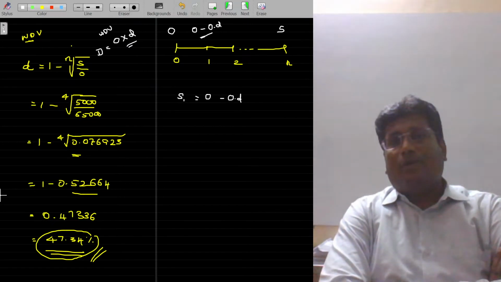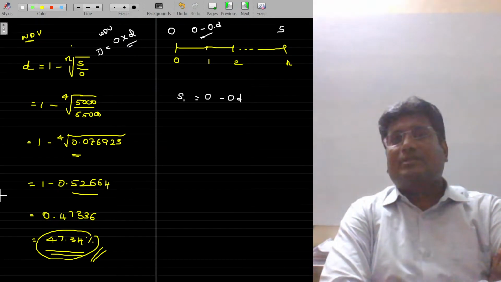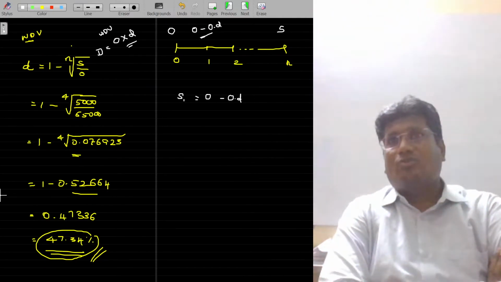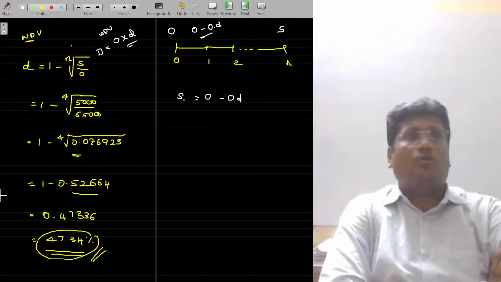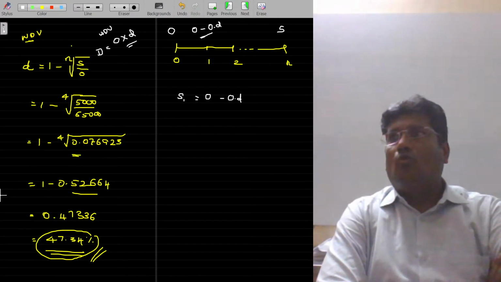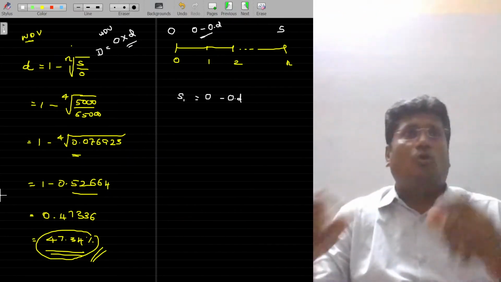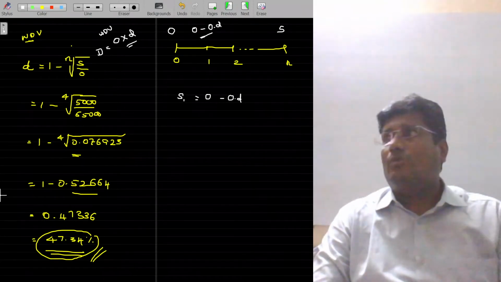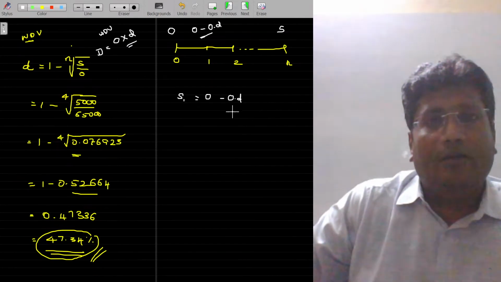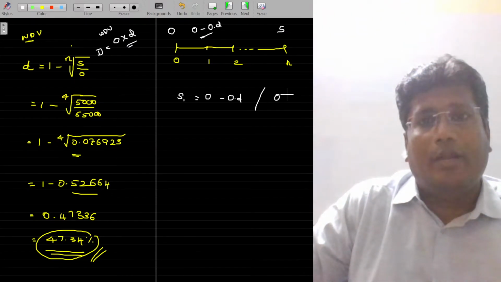So whatever calculations we have done already are now represented in notations. So S is equal to O minus O into d. Here in O minus Od, O is common in these two terms, so O can be taken out. If I take out that O, then the formula becomes O into, come on, tell me, 1 minus d.